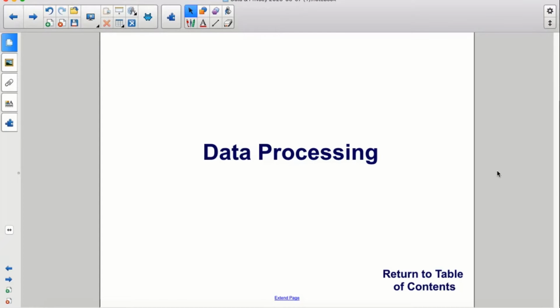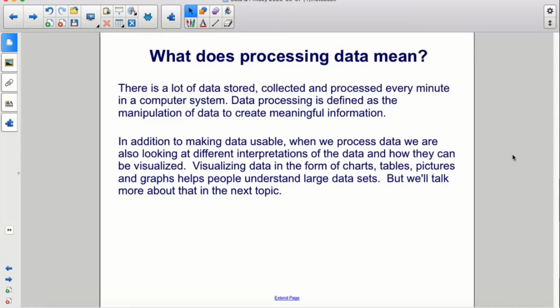Data processing. There is a lot of data stored, collected, and processed every minute in a computer system. Data processing is defined as the manipulation of data to create meaningful information. In addition to making data usable, when we process data, we are also looking at different interpretations of the data and how they can be visualized.